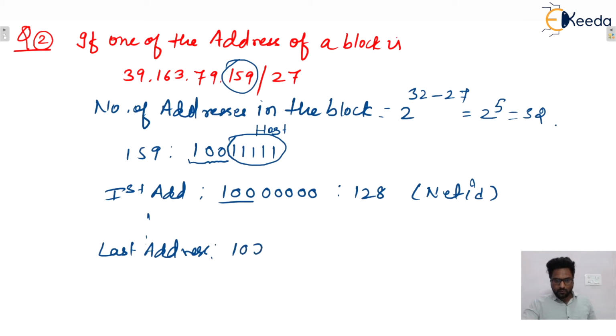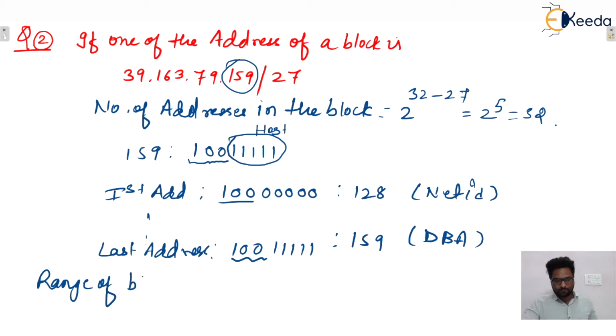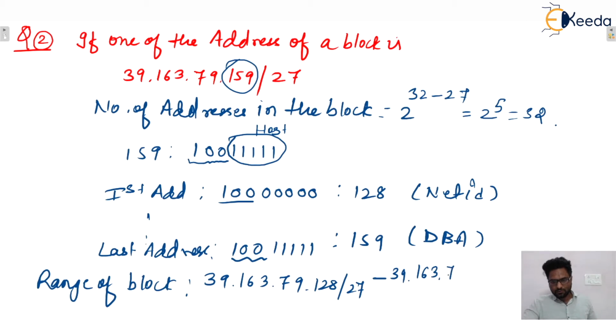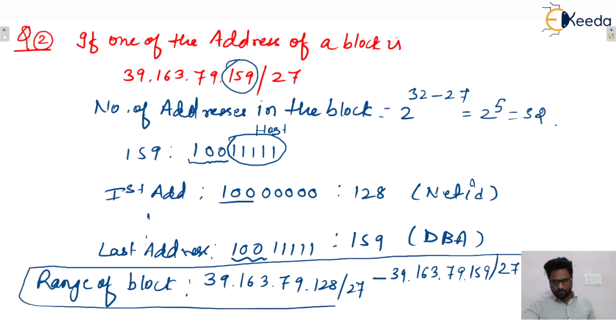Last address, put all host bits equal to 1s, and we can say that that is 159 and that is the DBA. So the range of the block will be 39.163.79.128/27 to 39.163.79.159/27, isn't it? That will be the range.